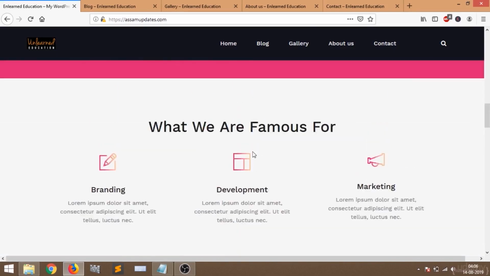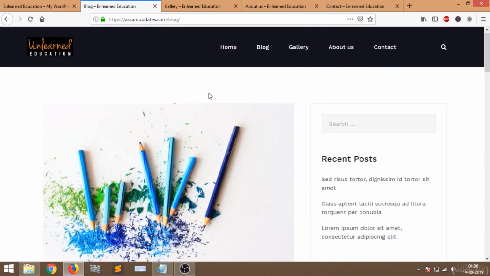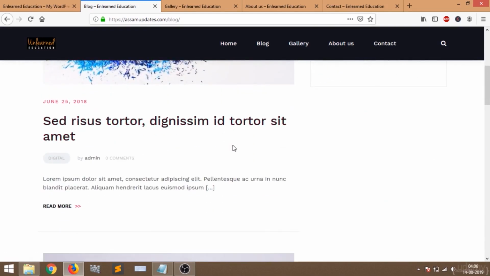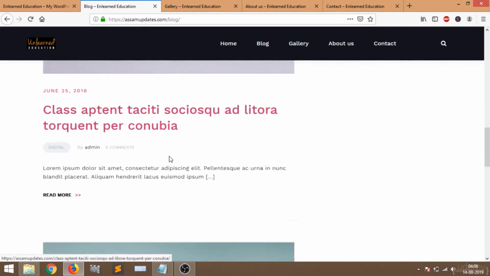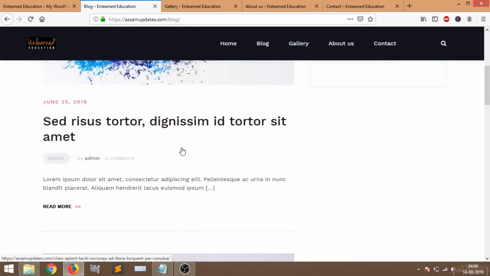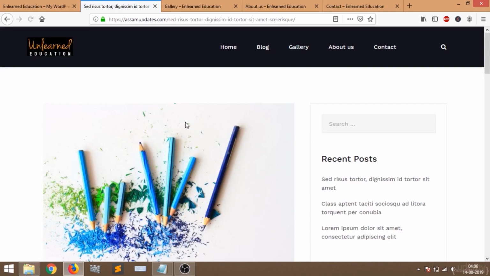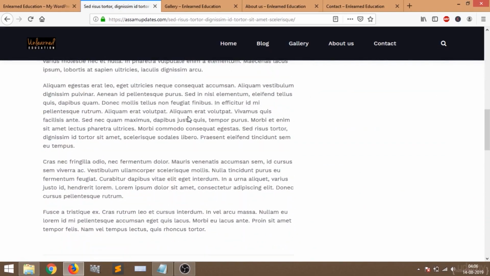Now let's see how the pages look. This is the blog page. These are the blog posts that I have written. You can write as many blog posts as you want, many articles. If you want to read the full article, then you can click on read more, and you will see the full story or the full article.